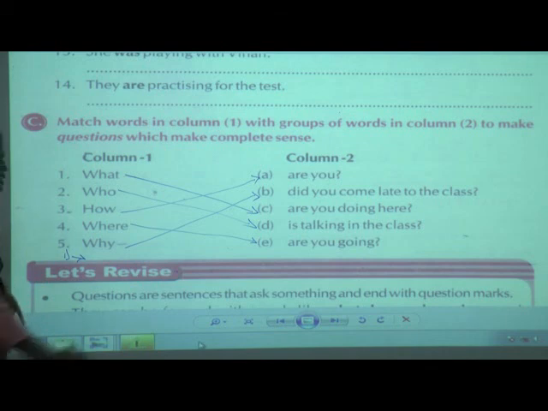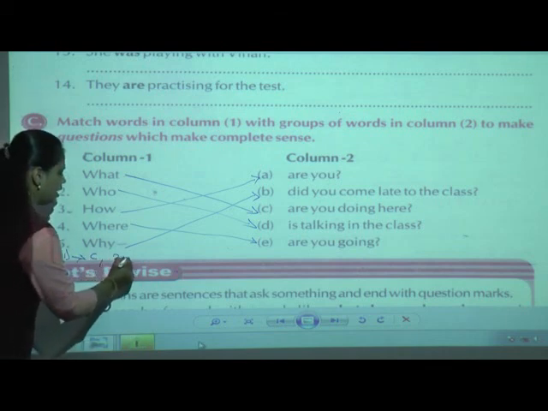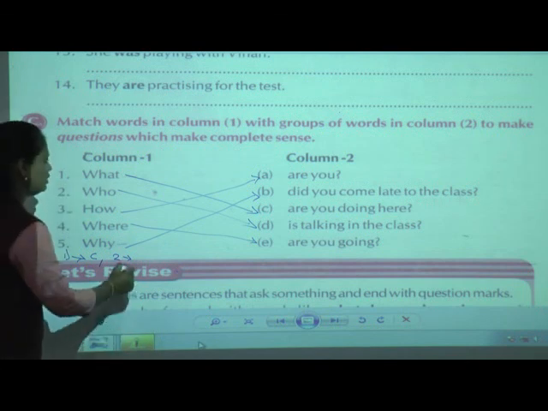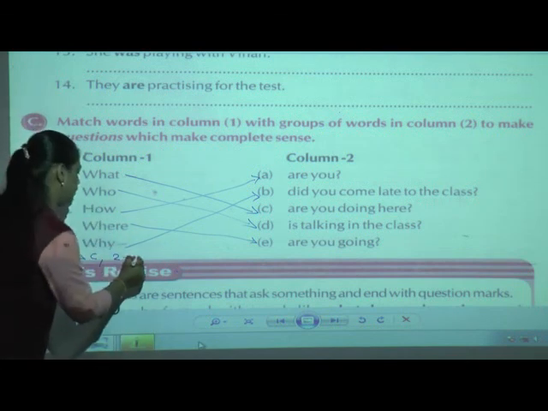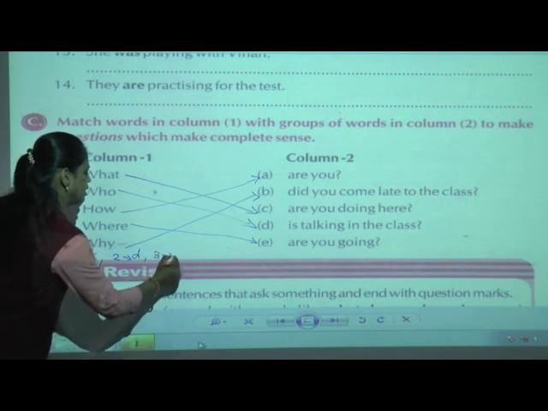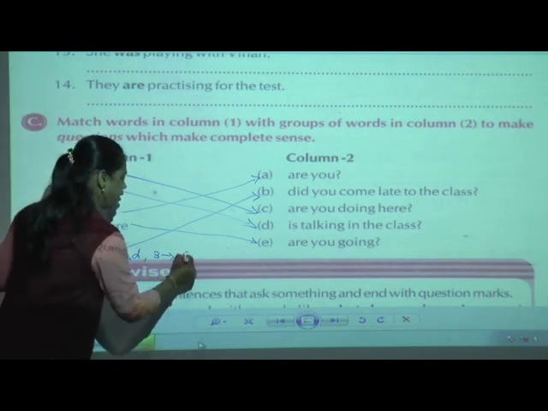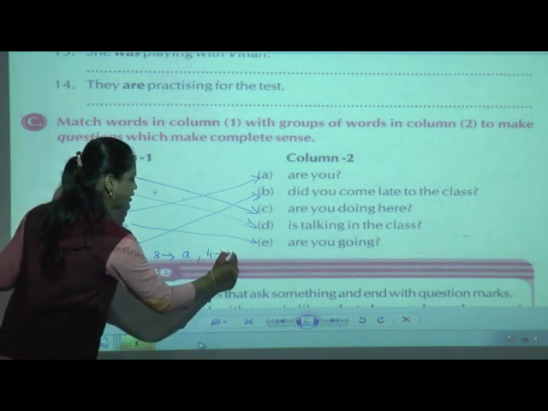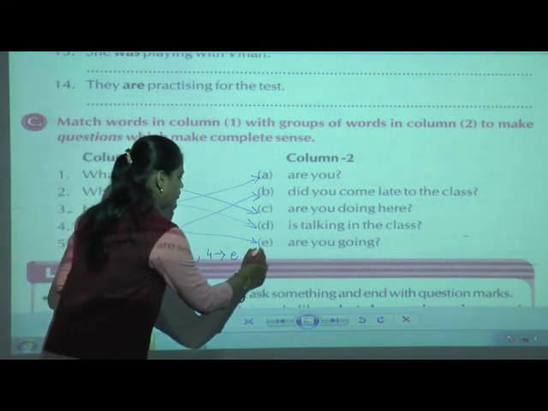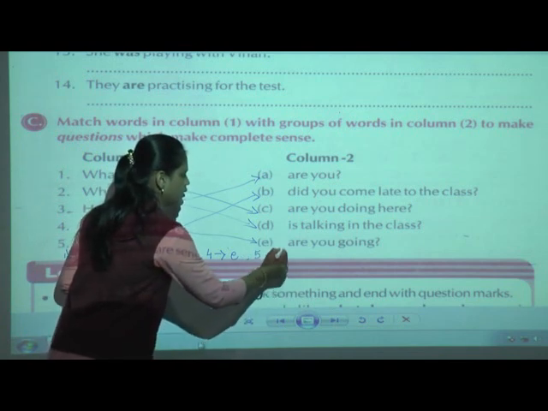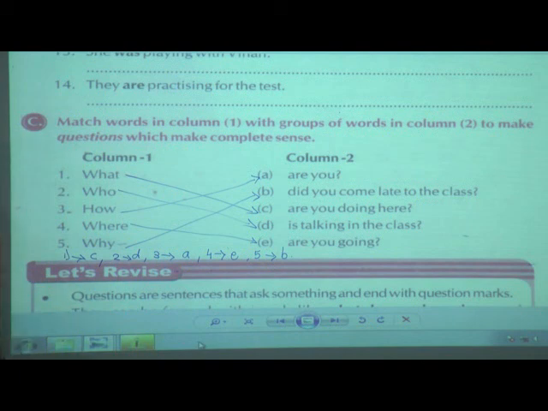First answer is C1, second answer is D1, third answer is A, fourth answer is E, and fifth answer is B. Okay, this lesson we have seen today: how to form questions, and sometimes we have to change the position of the words while forming the question.